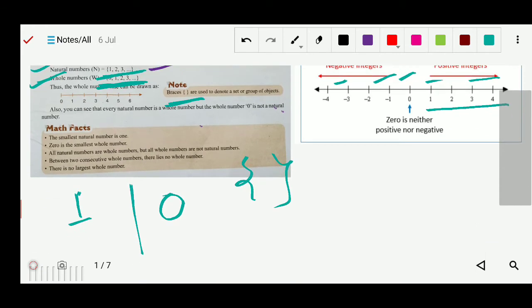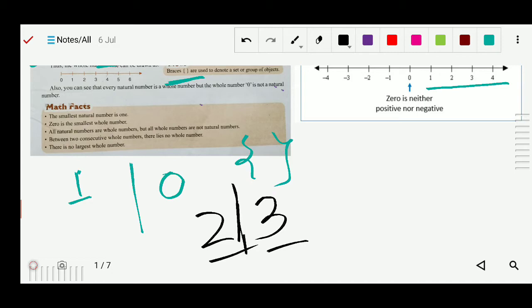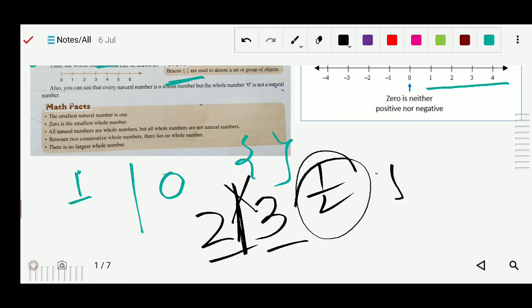Okay, next point is, between two consecutive whole numbers there lies no whole number. Yes, sure. If you write any two consecutive whole numbers, suppose I write here 2 and 3, consecutive means one after another. So 2, 3, is there any whole number between them? No. It is possible, but that will become a fraction like 0.5 or 0.3, and those are not whole numbers. So between two consecutive whole numbers there will be no whole number. Got it? Okay.